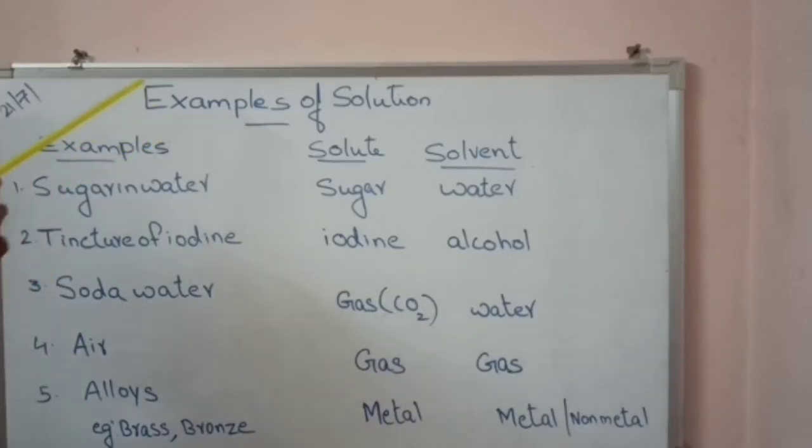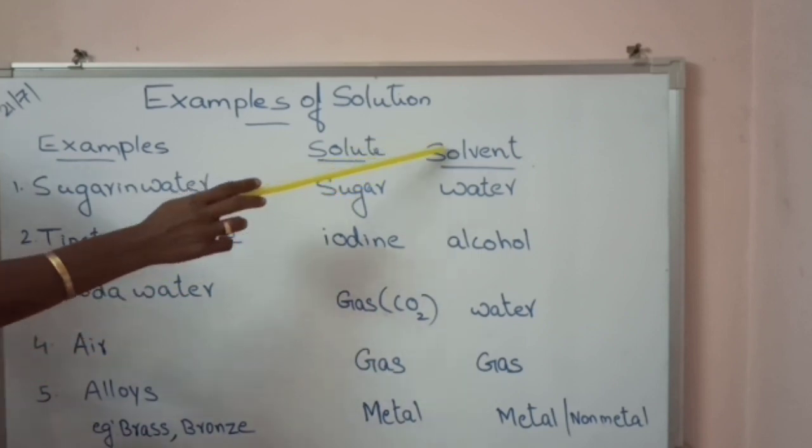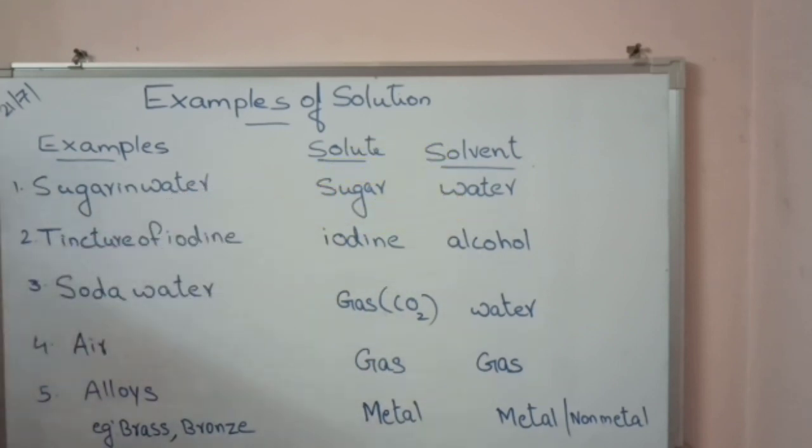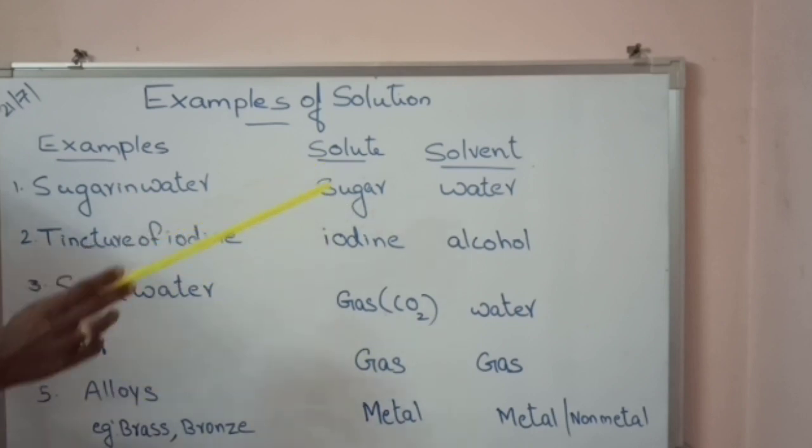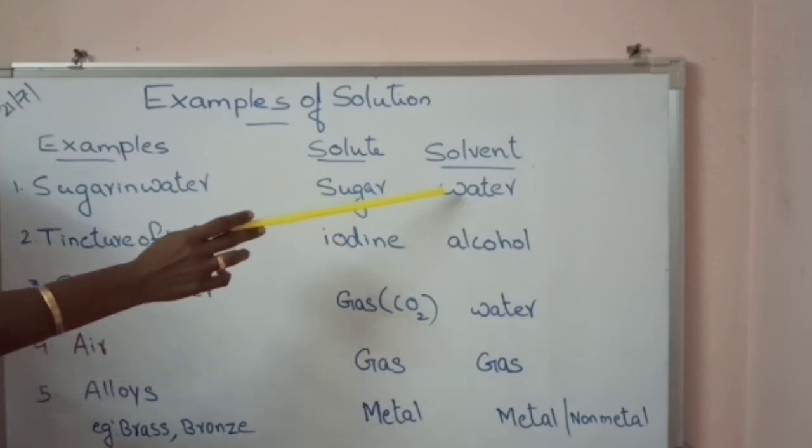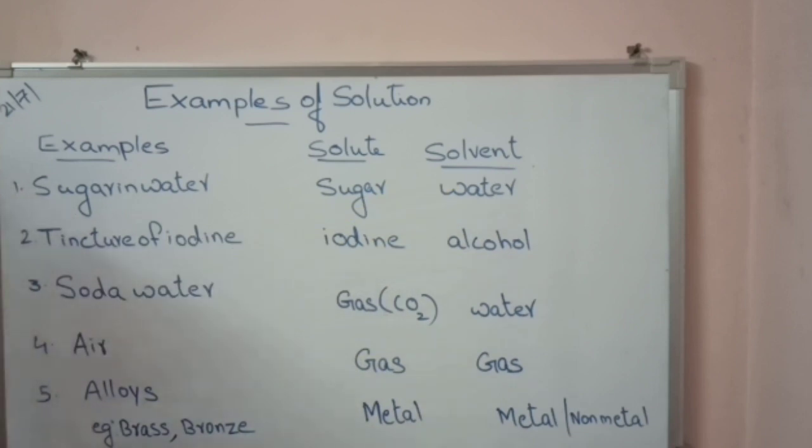Here are some examples of solution. The first example is sugar in water. You are familiar with this example. Here the solute is sugar and solvent is water. That means the minor component is sugar and the major component is water.